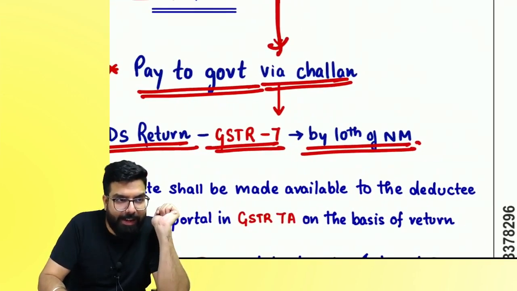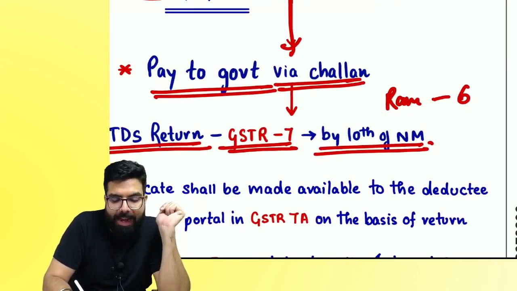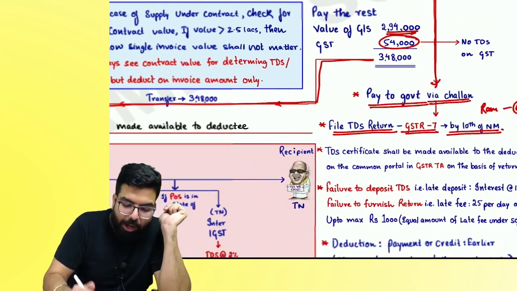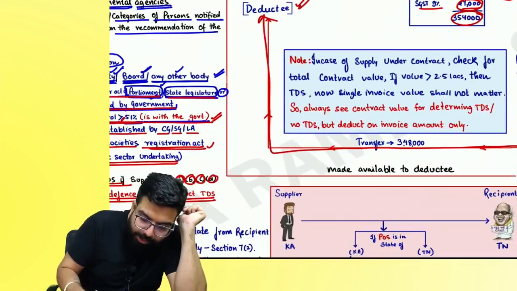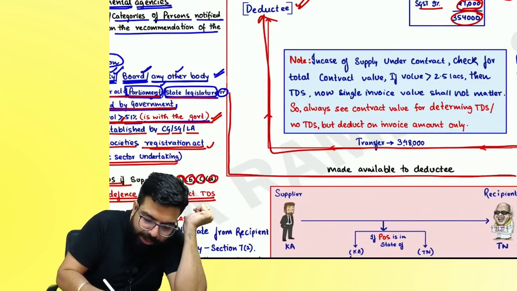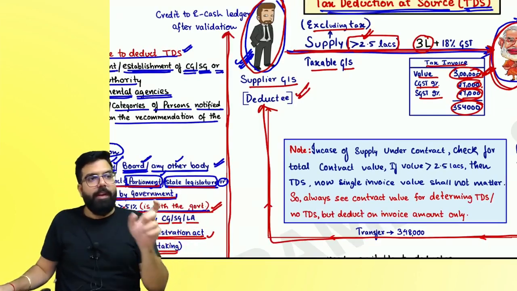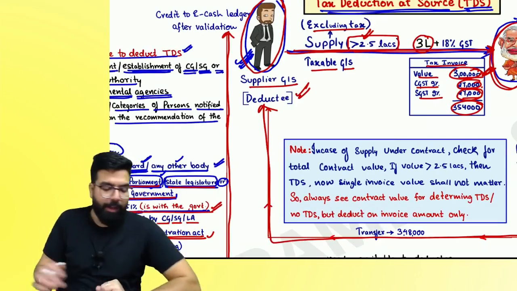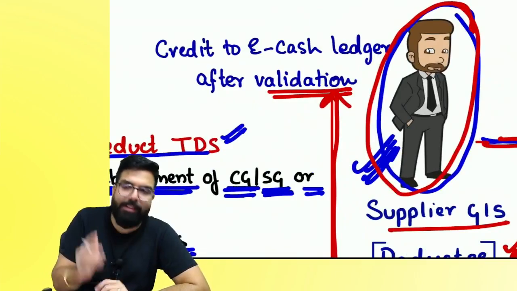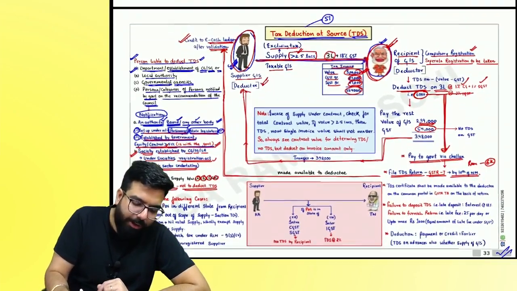Then in the GSTR return, they will say, Ramesh had come and Ramesh had supplied me for 3 lakh rupees. I have deducted this much TDS. Once the government department has paid the GST to the government, the government will give it to you in your e-cash ledger. The government will show it in your login. You will see 6,000. Click. You will have to validate. It is correct, so you do validation, that yes, 6,000 is mine. And the amount will come to your e-cash. Are we all clear till here?